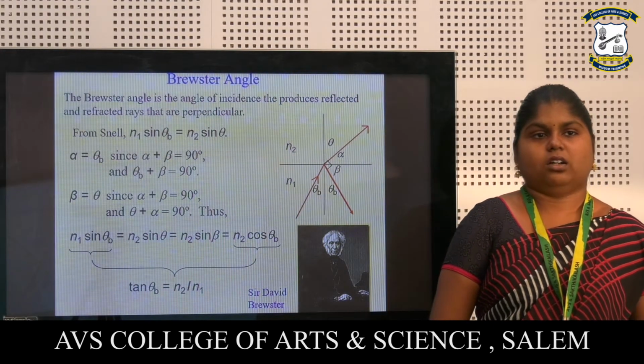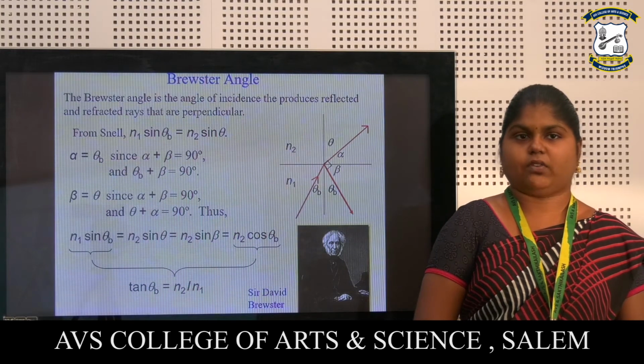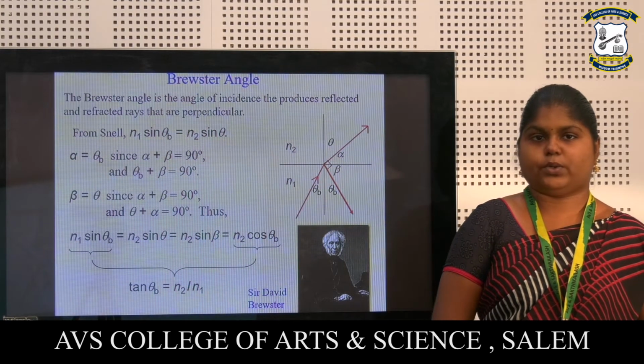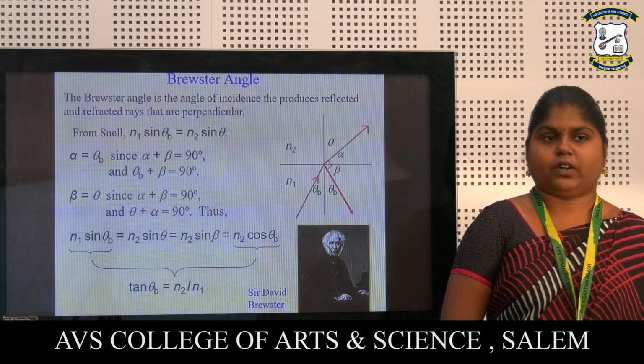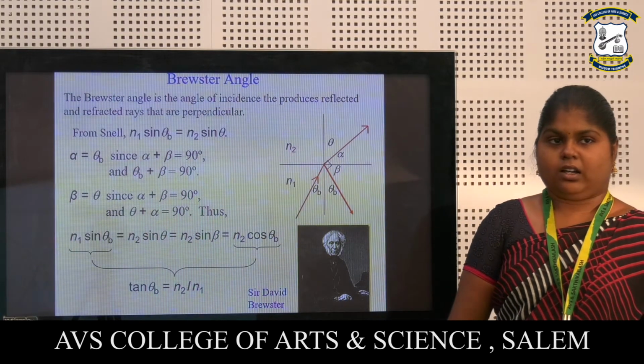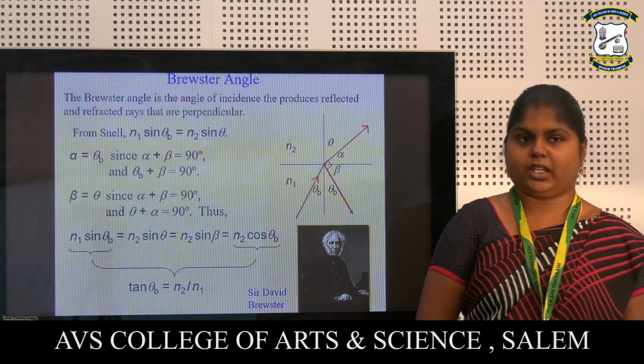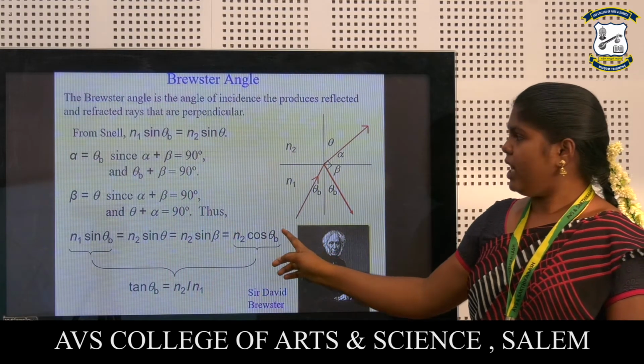Brewster angle. The Brewster angle is the angle of incidence that produces reflected and refracted rays that are perpendicular. From Snell's law, n1 sin theta b is equal to n2 sin theta.